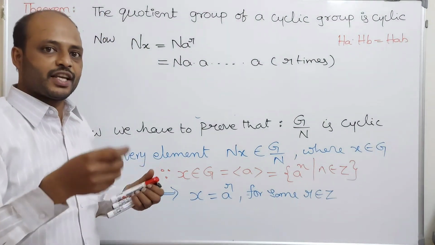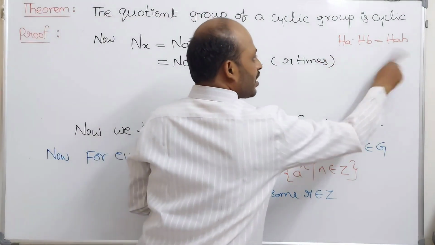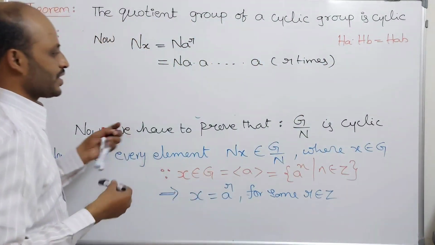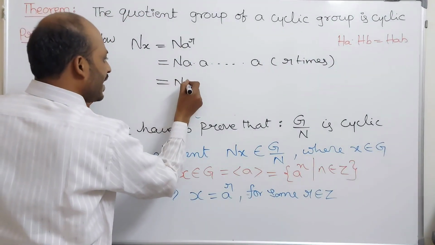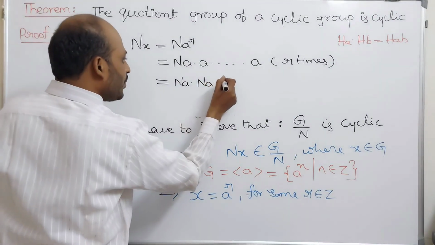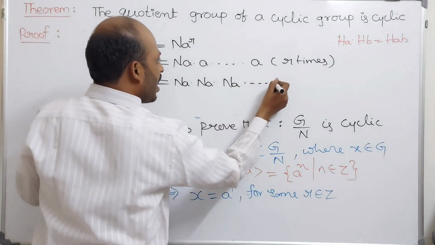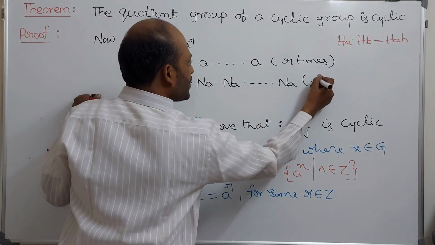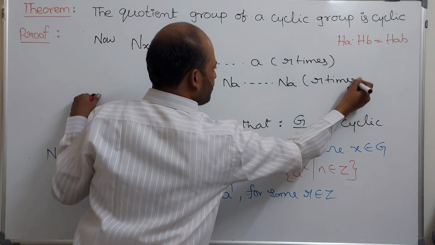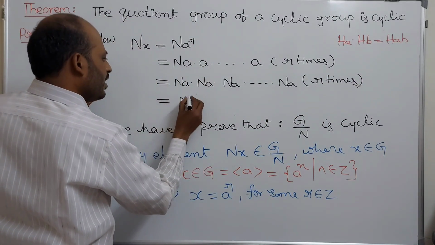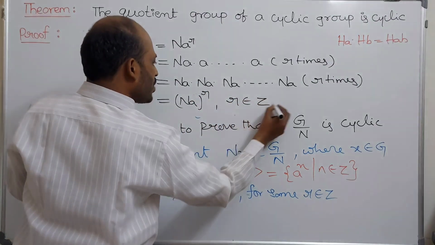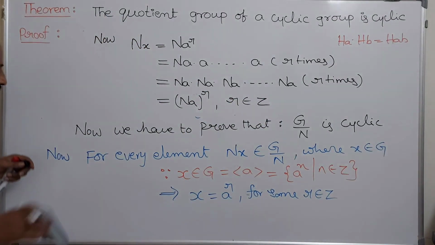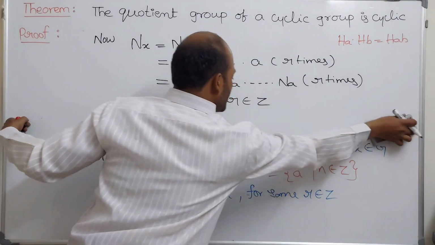By applying this property of the multiplication of cosets, it can be written as NA into NA, and so on into NA, r times. This is nothing but NA power r, where r belongs to Z.